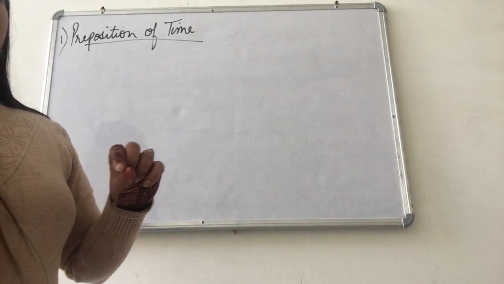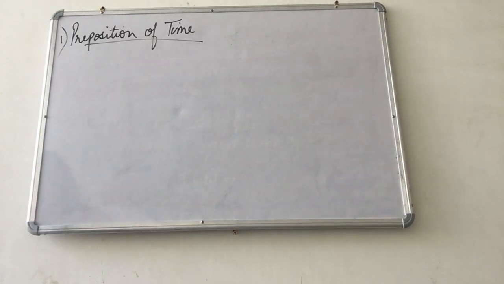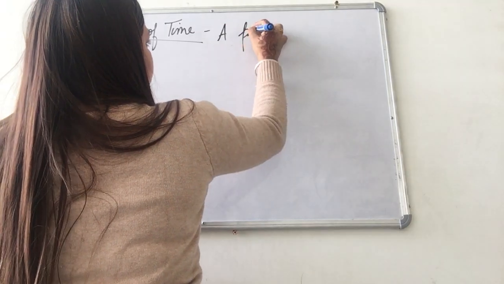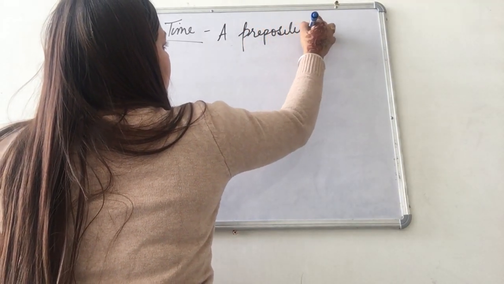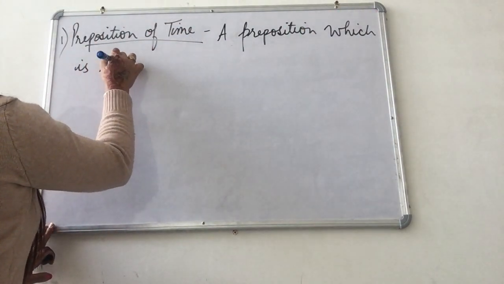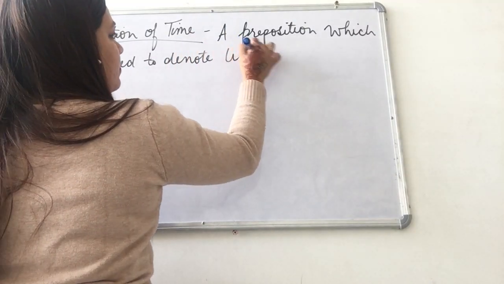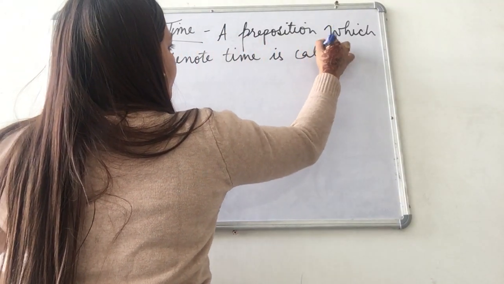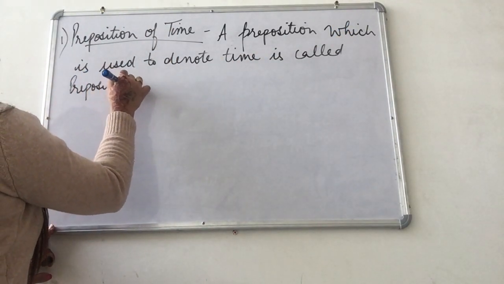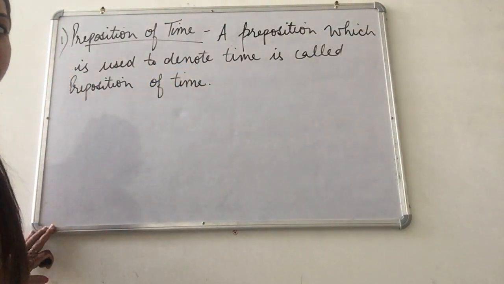The very first type of preposition is preposition of time. Where and how to use this preposition? A preposition which is used to denote time is called preposition of time.